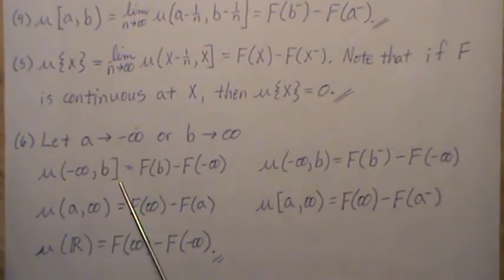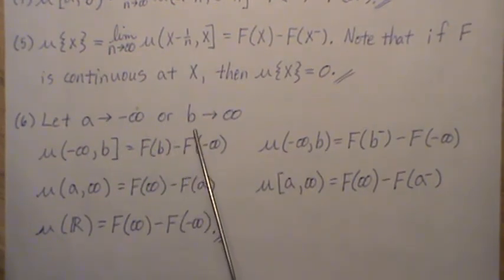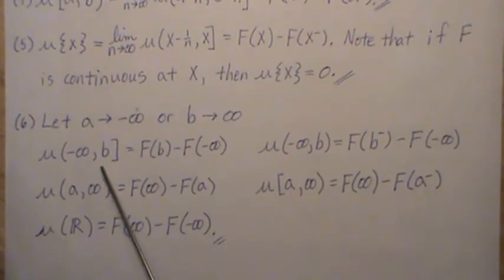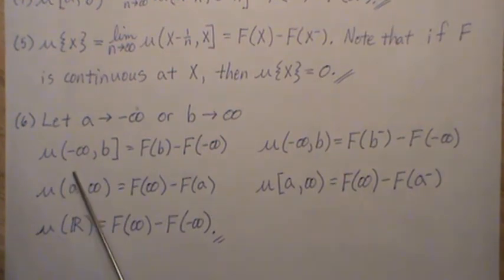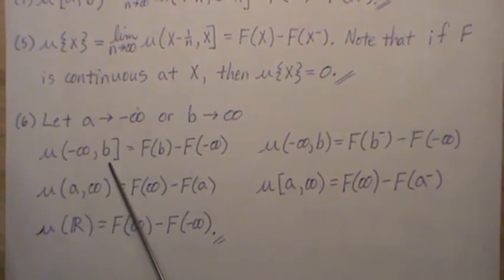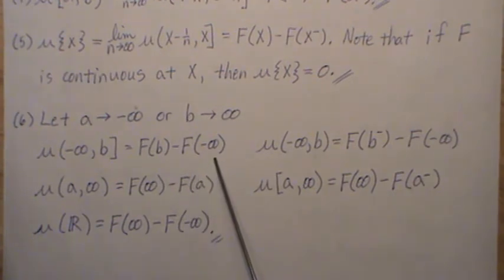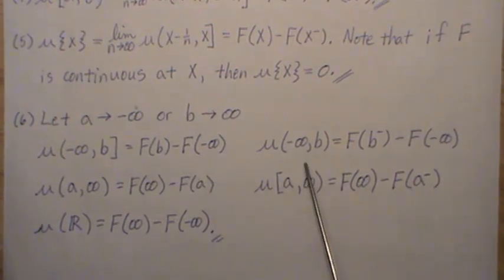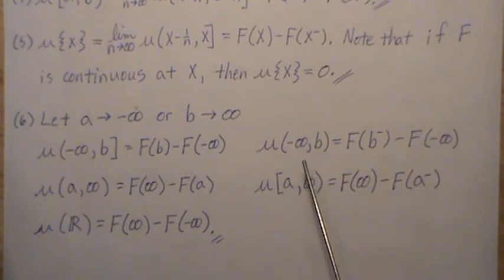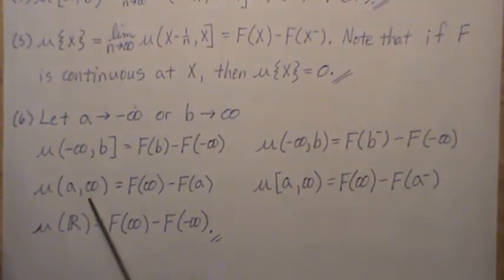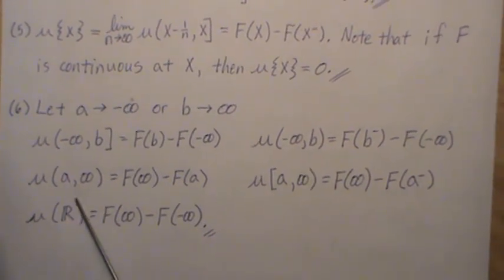Now, when a goes to minus infinity or b goes to infinity, these intervals can be defined similarly to those above. Mu of (minus infinity, b] can be thought of as f of b minus f of minus infinity. We'll go fast because this is really repeating what we've done above.